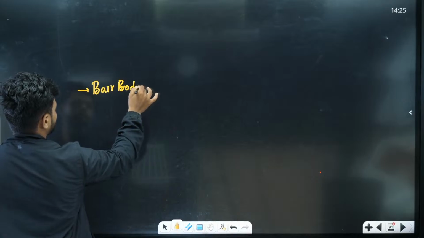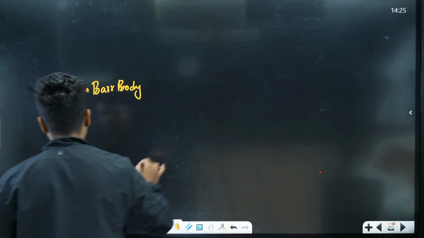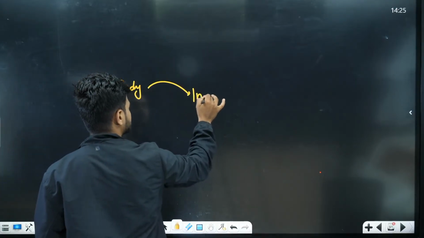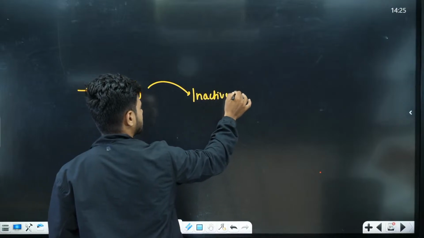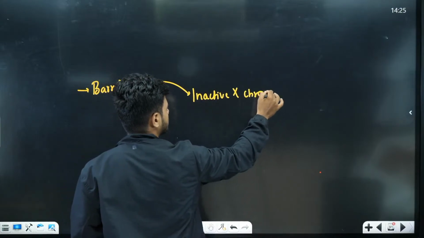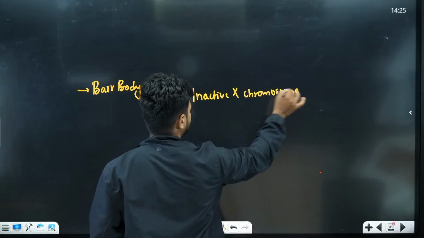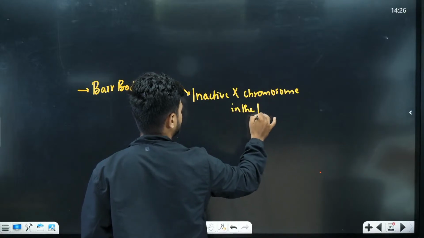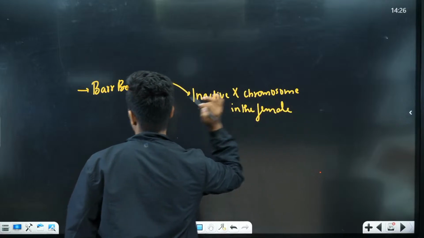Bar body. What is this bar body? Bar body is basically the inactive X chromosome in the female. So how do you find the bar body, students?